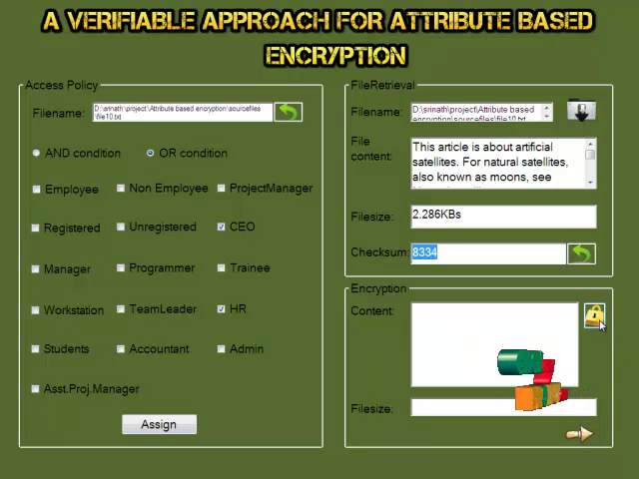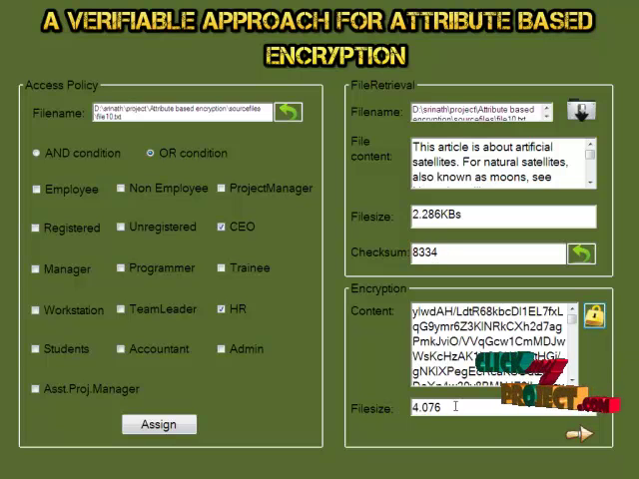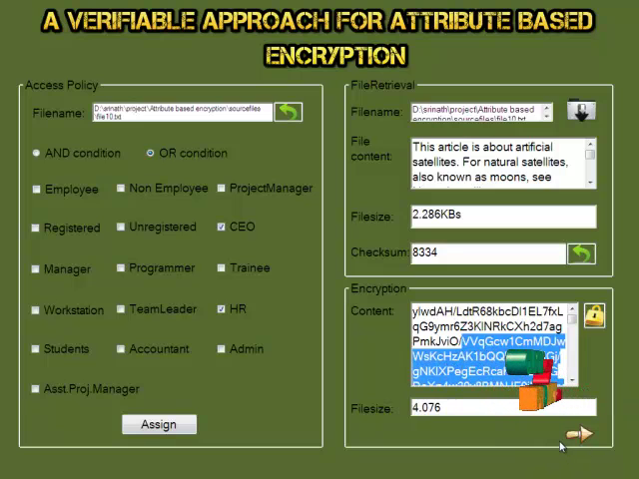First, we should click the encrypt button. The file size and the encrypted content are displayed here, and the file is uploaded to the cloud server. Likewise, the data owner encrypts all the files according to the user attributes. Then the data owner uploads the data to the cloud server.